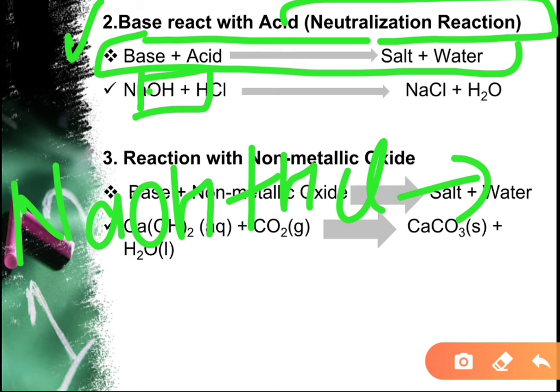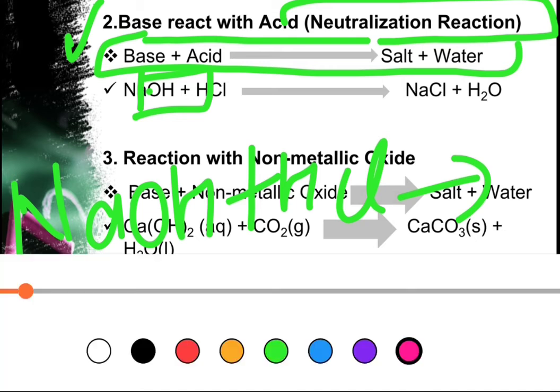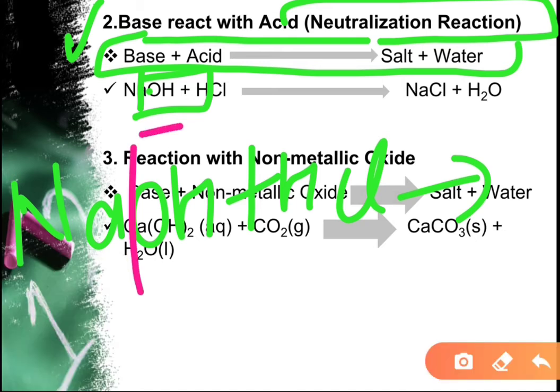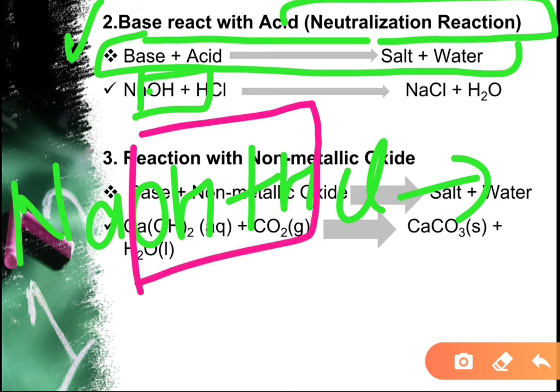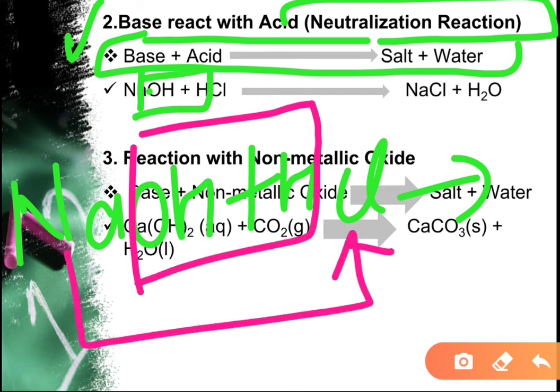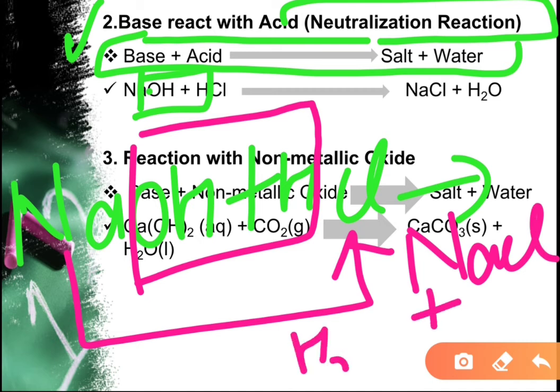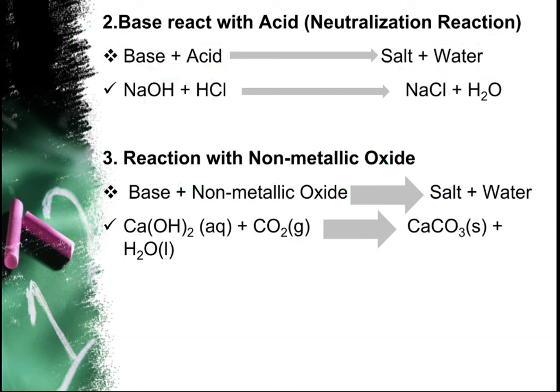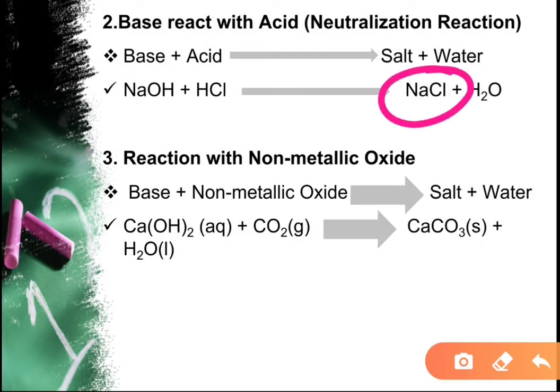Then what happens? Here the OH reacts with H and Na reacts with Cl, so NaCl and H2O form. Here students, NaCl is a salt, that is sodium chloride, and H2O is your water.